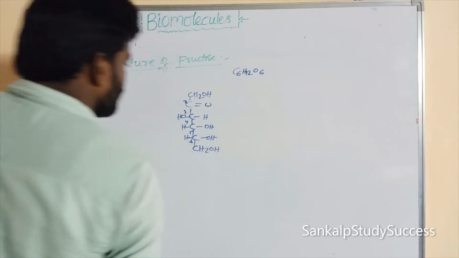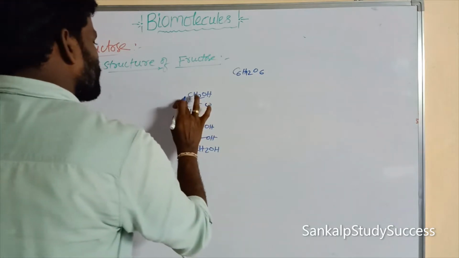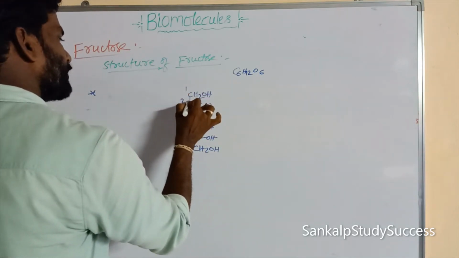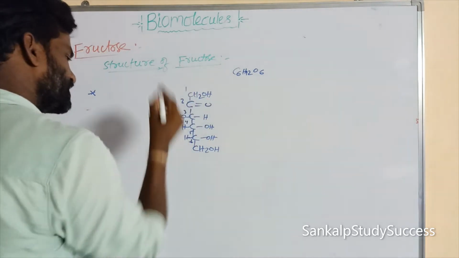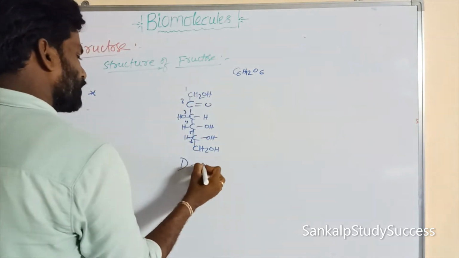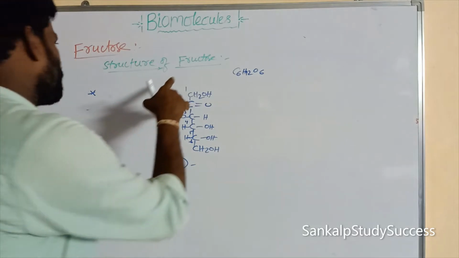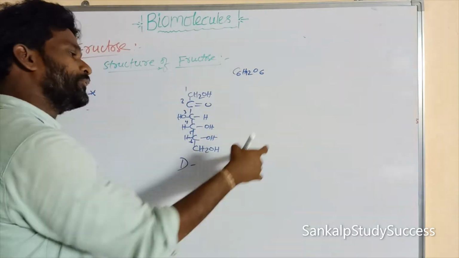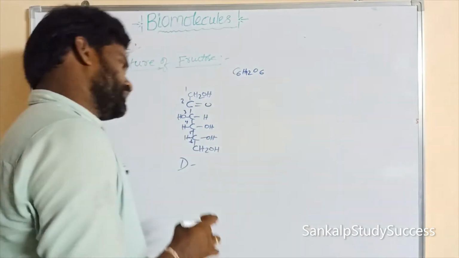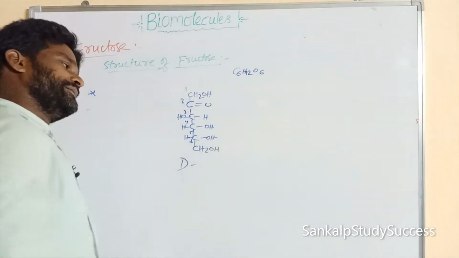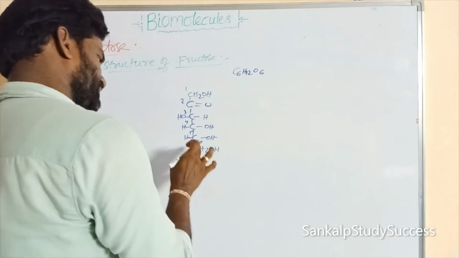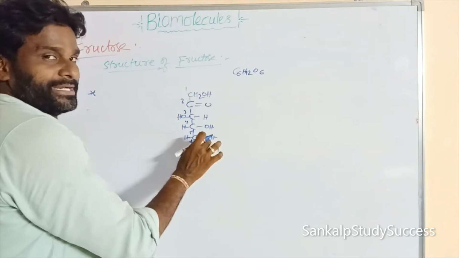So this is the open chain structure of fructose. It also belongs to the D series. Why? The structure of fructose is similar to D-glyceraldehyde: the bottom CH2OH is there, and OH is present on the right side.